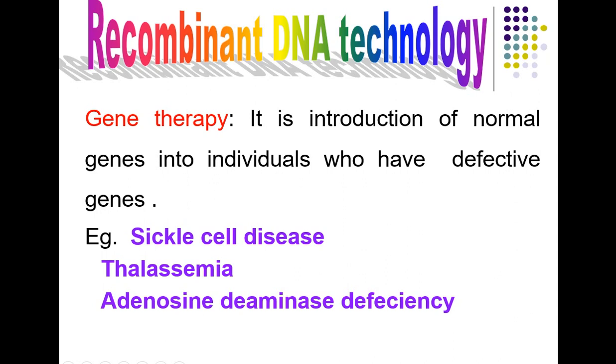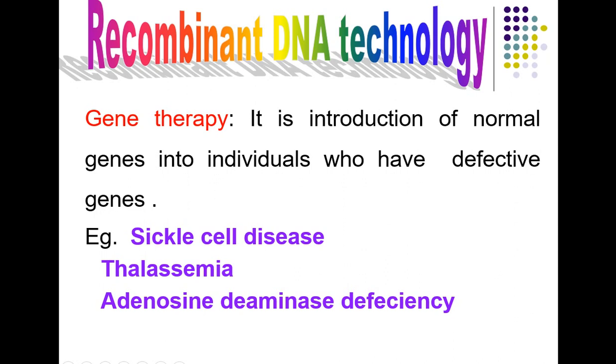It is the introduction of normal genes into individuals who have defective genes. So gene therapy means we are treating a patient who has some gene deficiency by inserting the genes in a defective person. So gene therapy means it is the introduction of normal genes into individuals who have defective genes. That is called gene therapy.